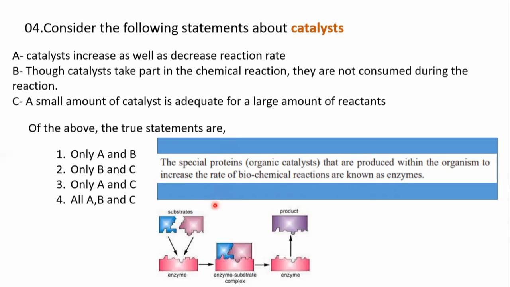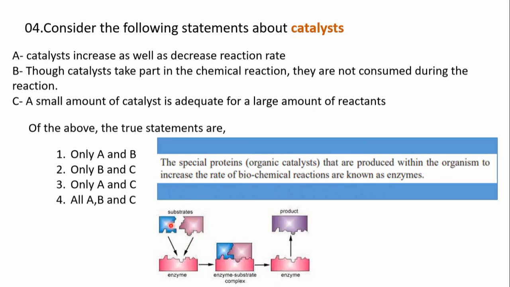Let's say you're producing a product using a temperature of 200 degrees Celsius. Instead of applying 200 degrees, if you add an enzyme, we can reduce the time, for example from 20 minutes with temperature to less with the enzymes. When you apply the catalyst, there is no change to the catalyst.